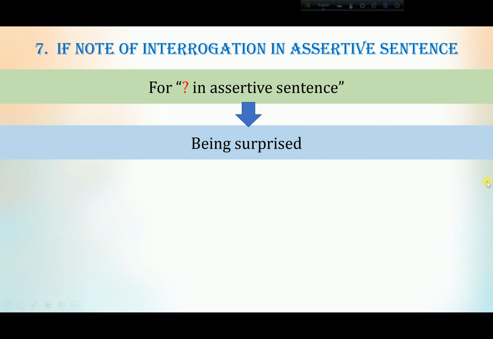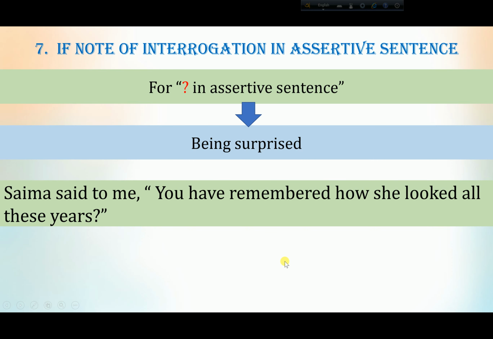What will you do at that time? Like the example, Saima said to me, "You have remembered how she looked all these years?" So see, it does not start like "Have you remembered". It has started like an assertive sentence and you got this interrogative. What will you use? You have to use being surprised at the beginning of the sentence.